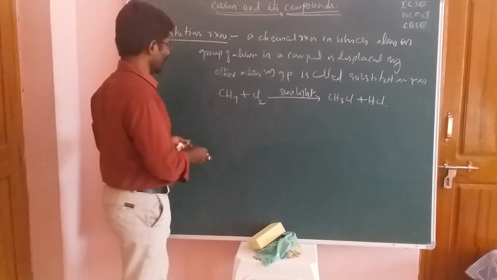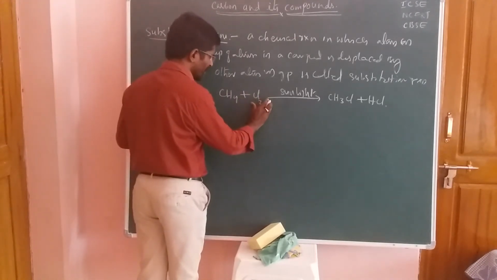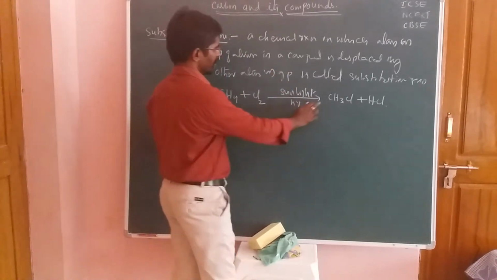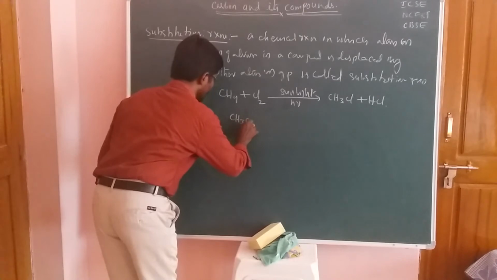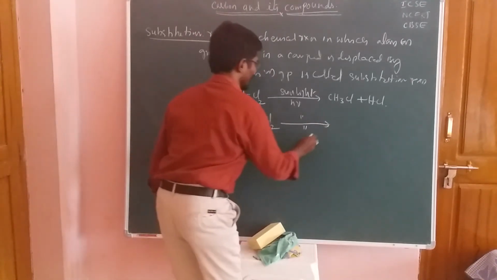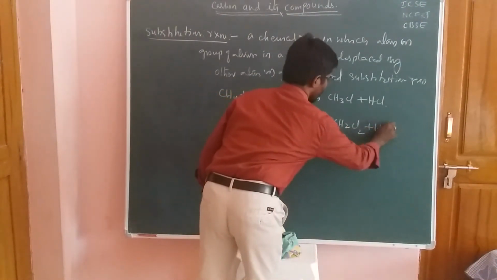Okay students, now here first of all CH4 methane molecule reacts with Cl2 gas in presence of sunlight. Now we get CH3Cl and HCl. Again you take that CH3Cl and the same Cl2 gas, maintaining the same conditions, to get CH2Cl2 and HCl.